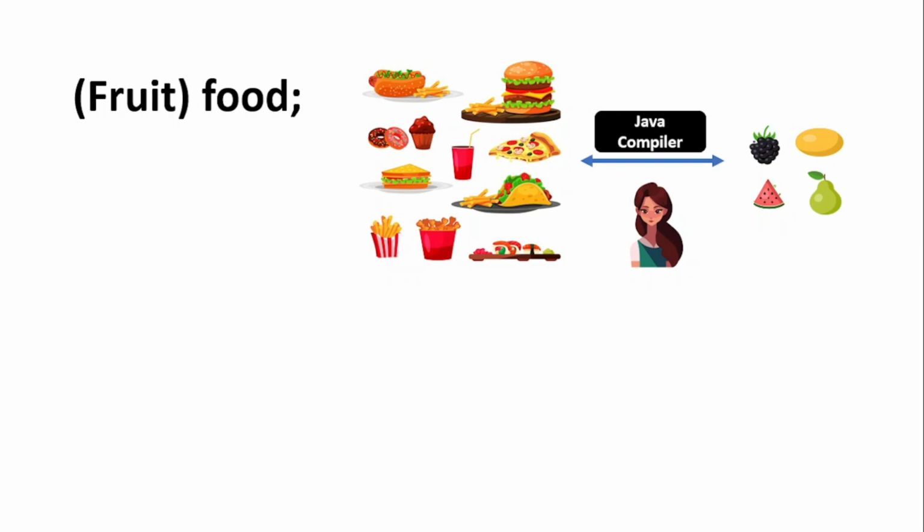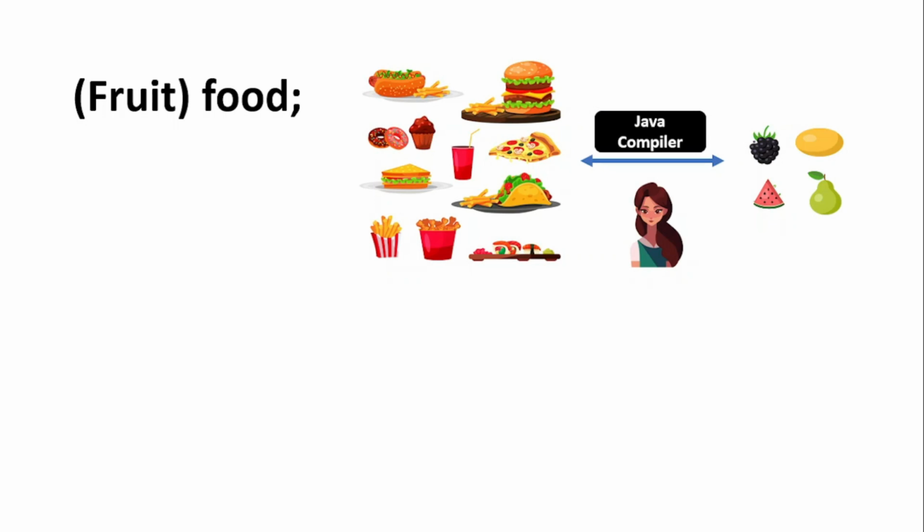So what is our typecasting object? Food. To which type do we want to typecast? To fruit type. So is it possible? Yes, of course it's possible, because fruit itself is a type of food. There exists a parent-child relationship between fruit and food. Or in other words, inheritance exists between fruit and food. So the compiler will not raise any issue and this food can be converted to fruit type. So what will the Java compiler say? Yes, the Java compiler will happily compile your code.